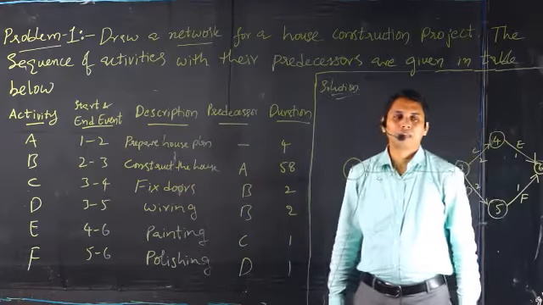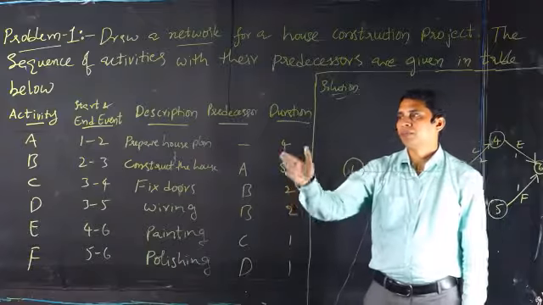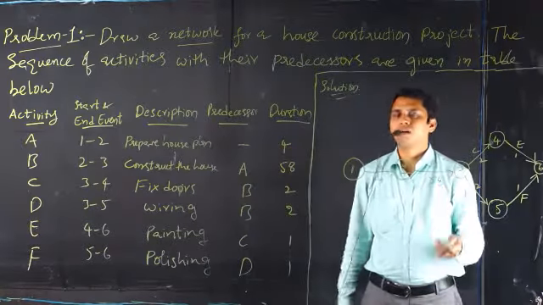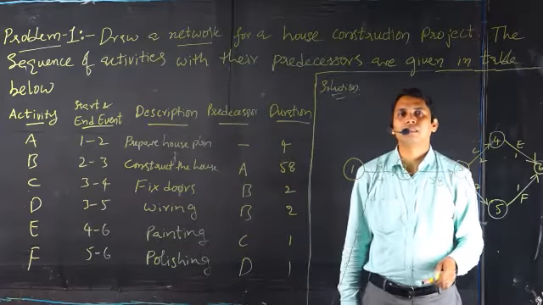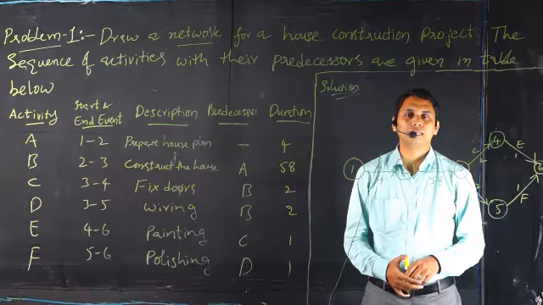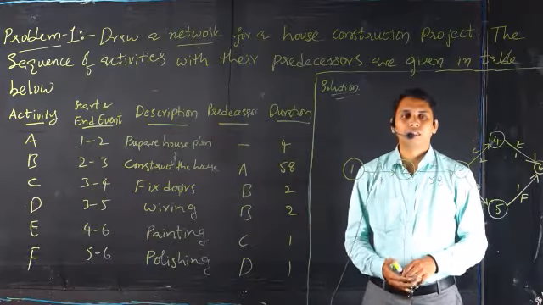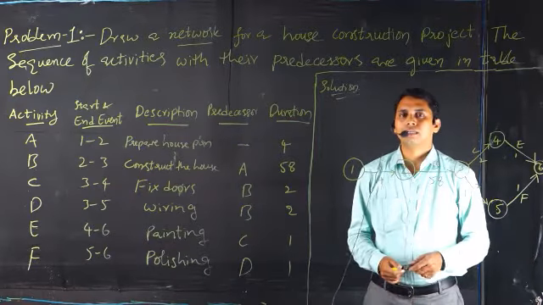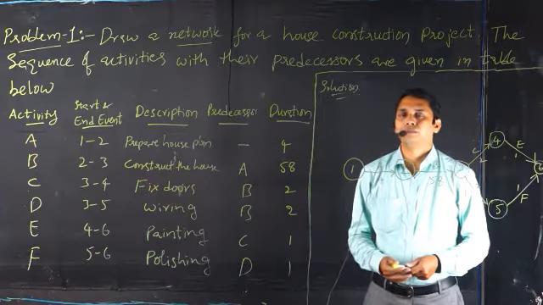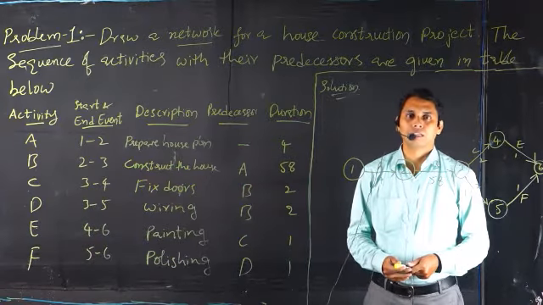This way sometimes numbering, starting and ending events will be given. Otherwise, we can give numbering based on the numbering rule that is to be followed for drawing the network diagram. And that's what the present lecture covered, how to draw a network diagram for a given project. Thank you very much.